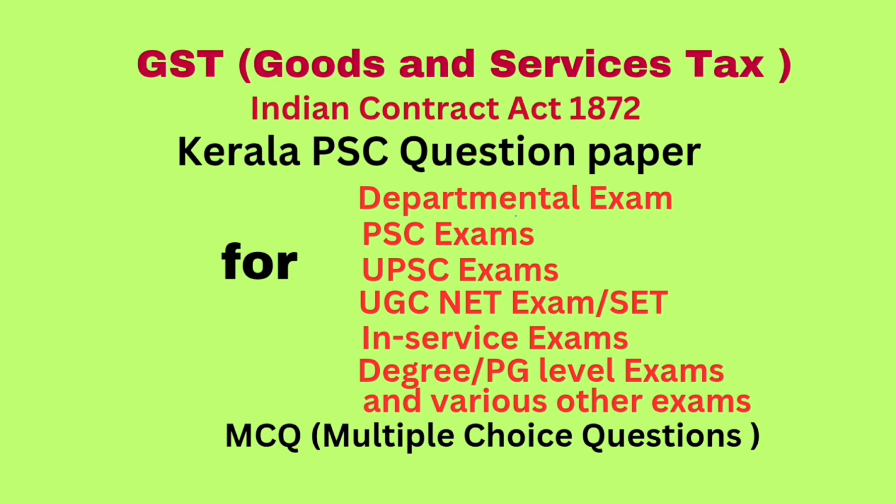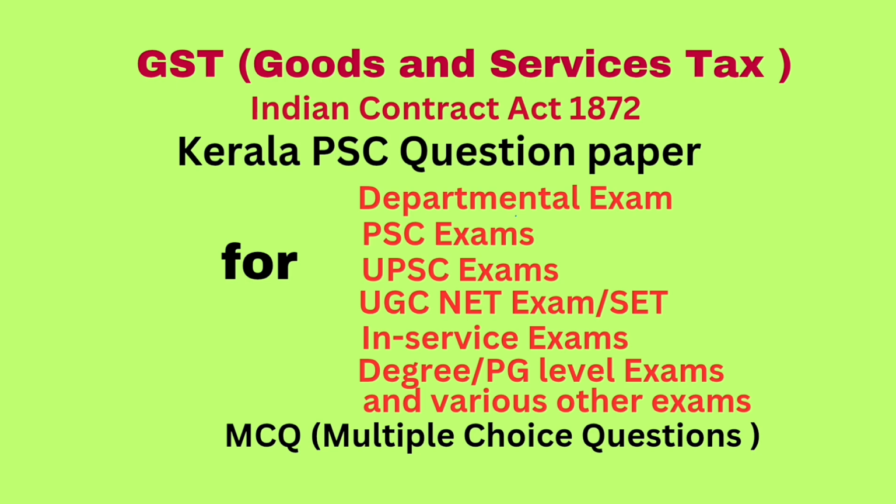Question number 39. Which is not a GST percentage rate? Options: A 41, B 12, C 18, D 28. Correct answer A 41. Question number 40. Which of the following is not treated as supply of goods or supply of services? Correct answer: service by employee to the employer in course of his employment.